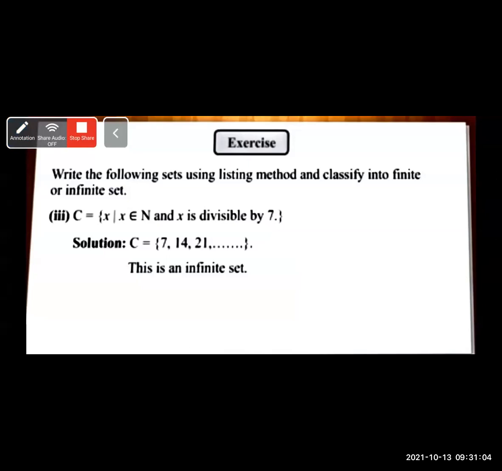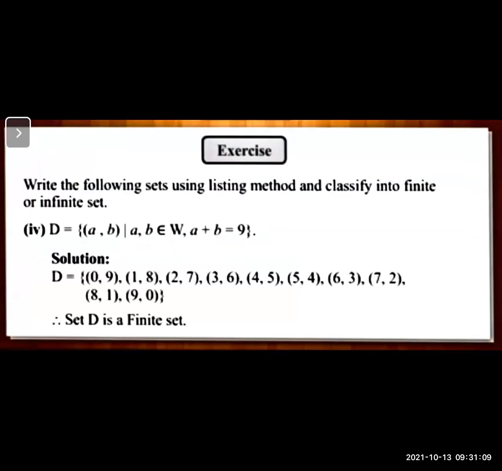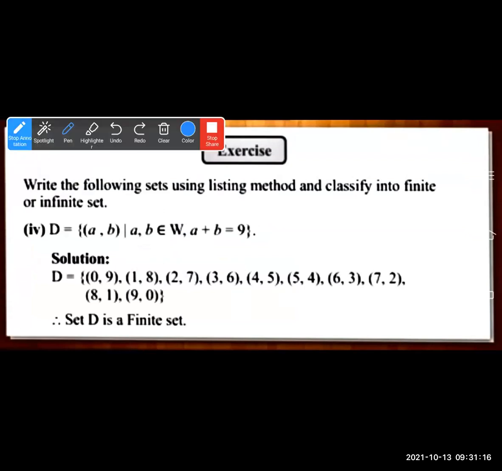Let's see one more example on page number 5. D is equal to set of all A comma B. This is an ordered pair. A comma B belongs to whole number, A plus B is equal to 9. So how do we write? We have to find the pairs of A and B such that A and B are whole numbers and their sum, A plus B, is equal to 9. Their sum should be 9.